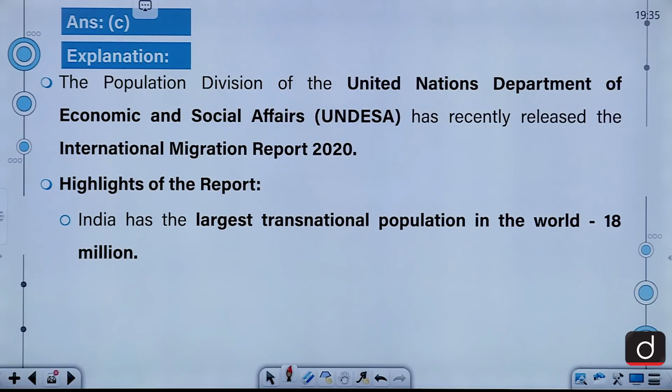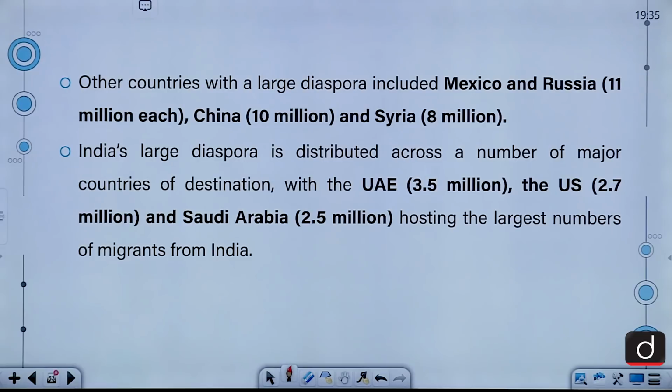If we talk about the highlights of this report, India has the largest transnational population in the world, 18 million. Other countries which have a large diaspora include Mexico, Russia, China and Syria as well. India's large diaspora is distributed across a number of major countries of destination, with the UAE having a 3.5 million strong Indian diaspora, the US 2.7 million, and Saudi Arabia 2.5 million.